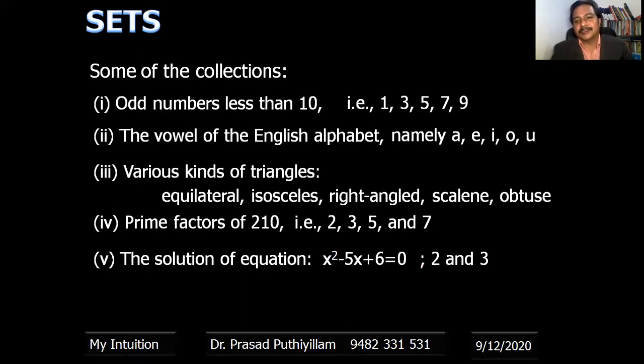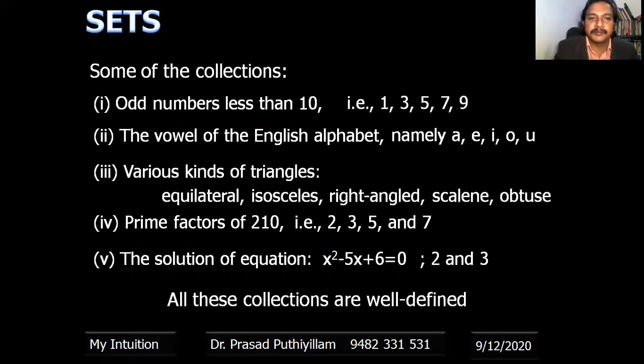So these are the collections that we saw just now. Further, we deviated to understand some of the concepts given there. These collections are well defined. Odd numbers less than 10 are 1, 3, 5, 7, 9. 11 is an odd number, but it does not come under this collection because it should be less than 10.